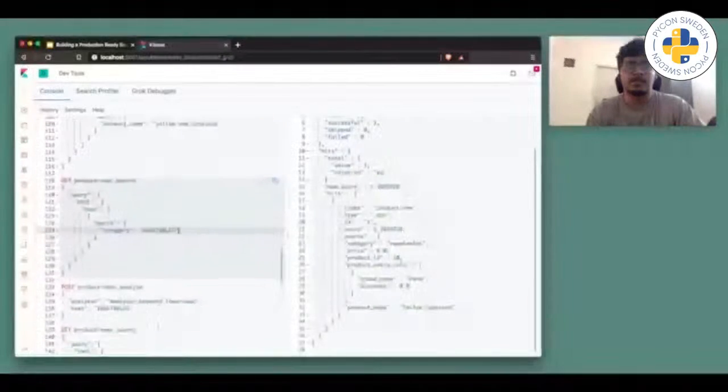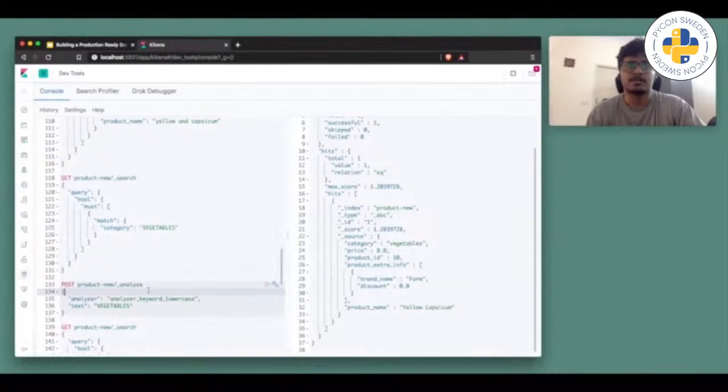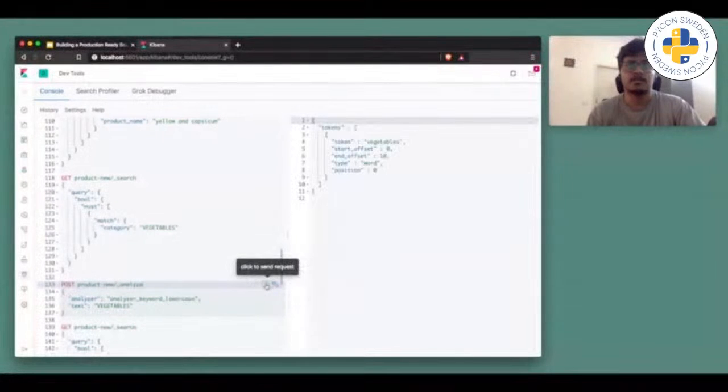So let me show you how the analyzer works. You can see I'm using the keyword lowercase analyzer, then the text, which is in capitals. Let's run this. As you can see, it generates a token in lowercase.